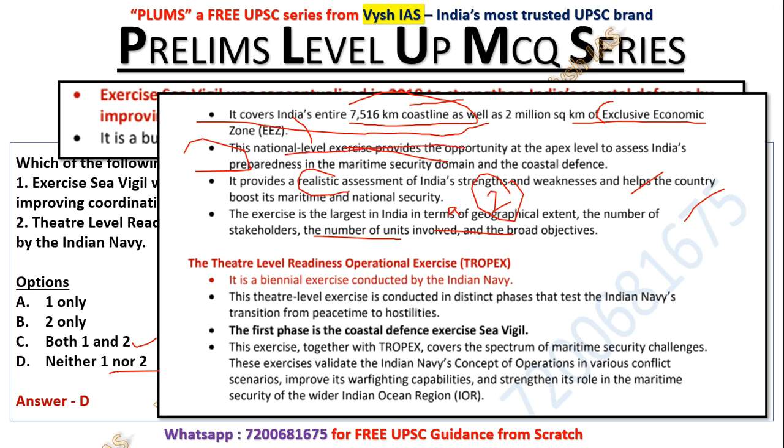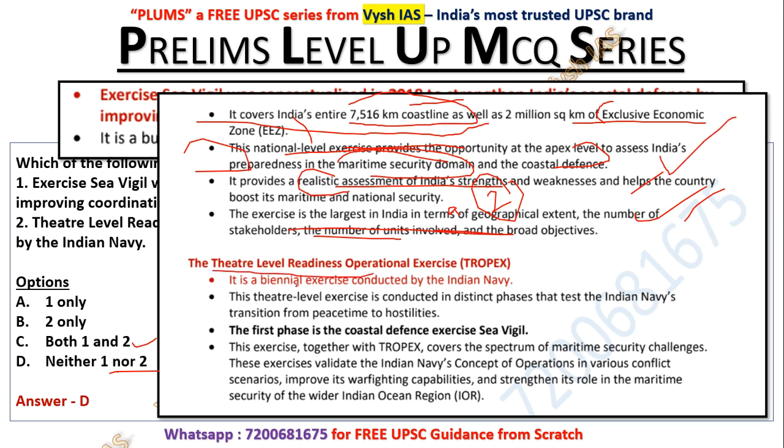The national level exercise provides an opportunity, at the apex level, to assess India's preparedness in the maritime security domain and coastal defense. So it provides all this. These are general statements that it will take care of coastal things. Every objective is measured, all the geography is covered. So basic things. Okay, that's not important for GK.